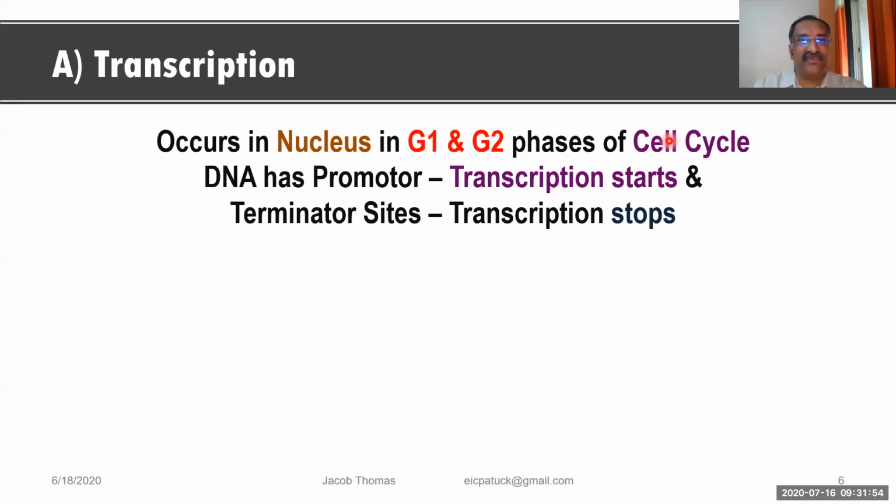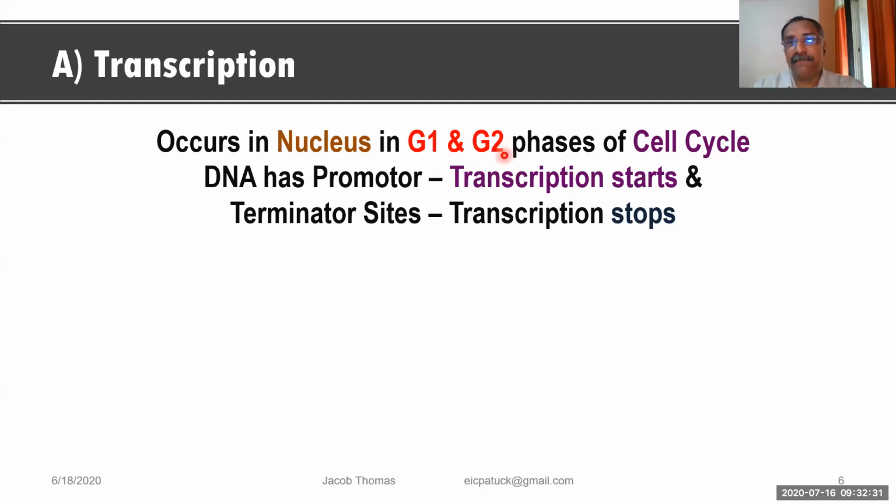In interphase, as I told you yesterday, there are three substages: gap 1, the S phase, and the G2 phase. So G1, S, and G2 are the three phases in interphase. We can notice that in G1 and G2, this transcription process is taking place in the nucleus.